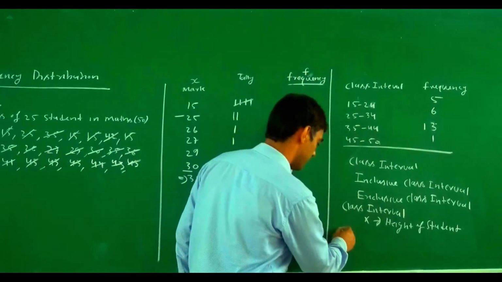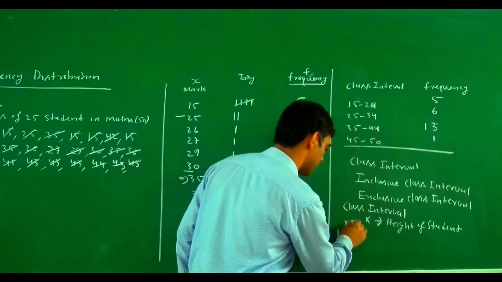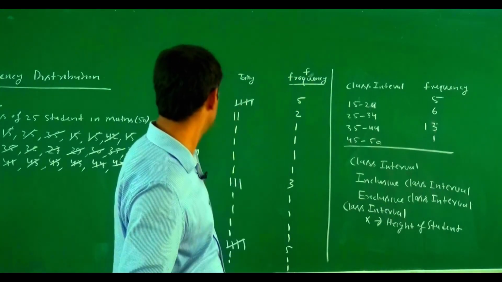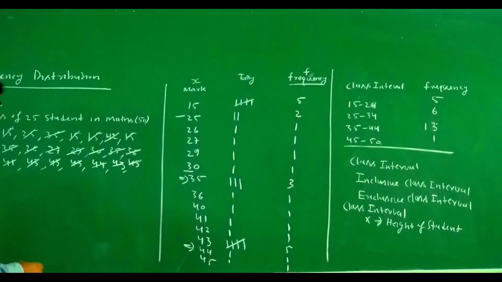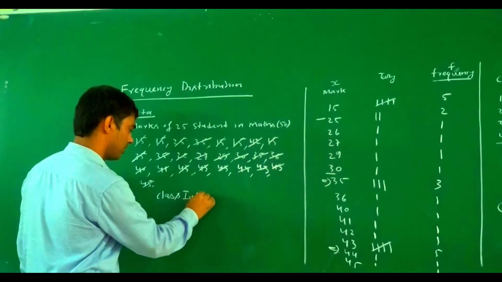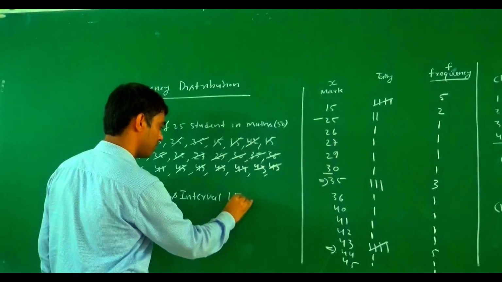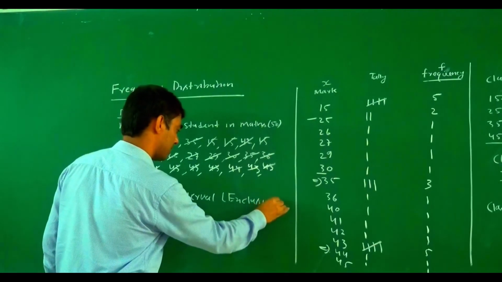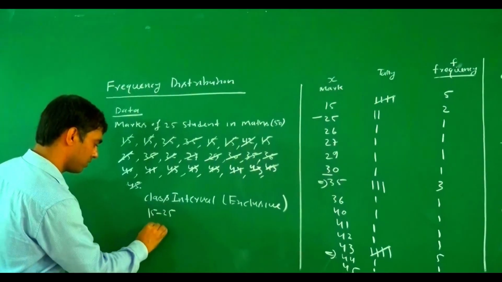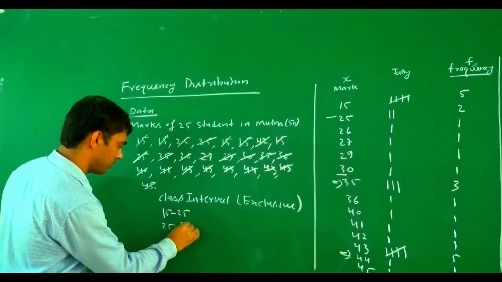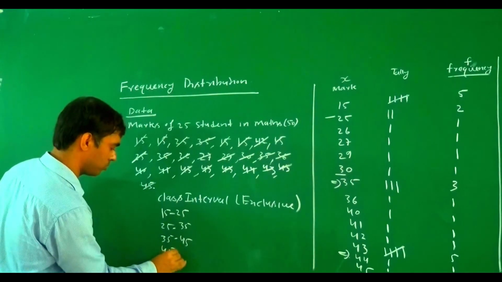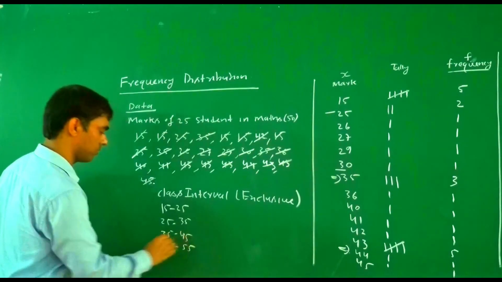A class interval like this: 15 to 25, 25 to 35, 35 to 45 and 45 to 55.